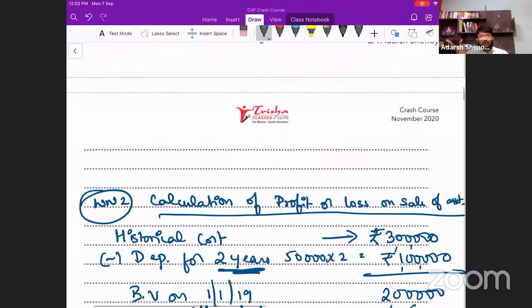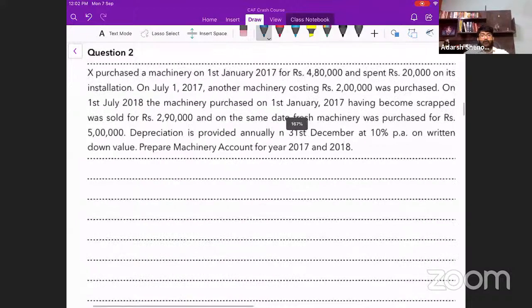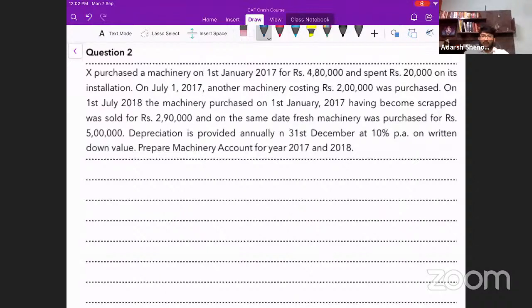In written down value method, the depreciation is calculated as a percentage on the written down value of the asset. So at the end of the year, whatever balance carried down, and at the beginning of the year, whatever balance brought down you will have, on that amount we apply the rate and calculate the amount of depreciation. So this is the concept behind written down value method. I will repeat it, please pay attention. Under written down value method, the depreciation is calculated as a percentage of the book value of the asset. The book value is also known as written down value.